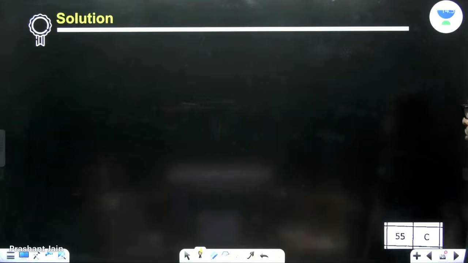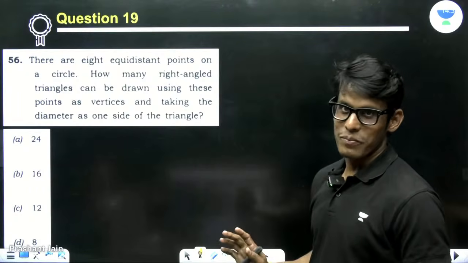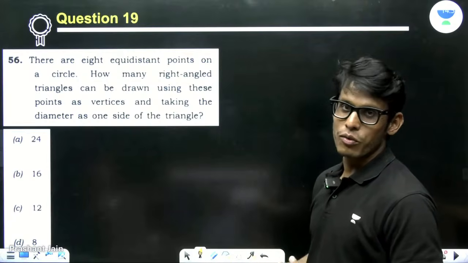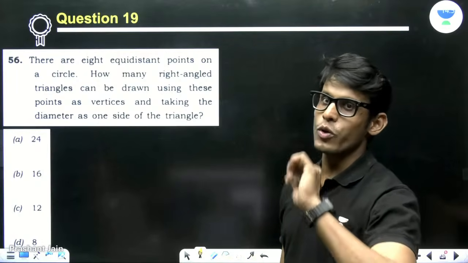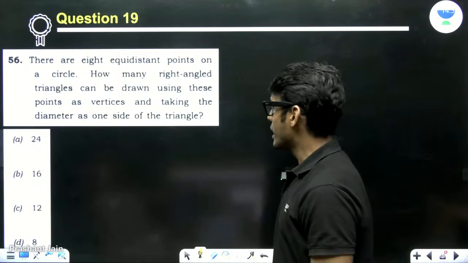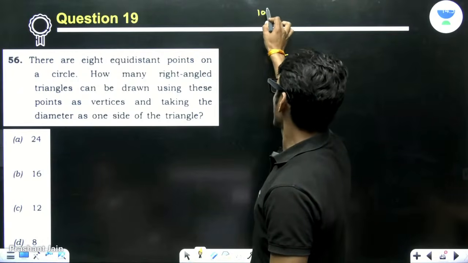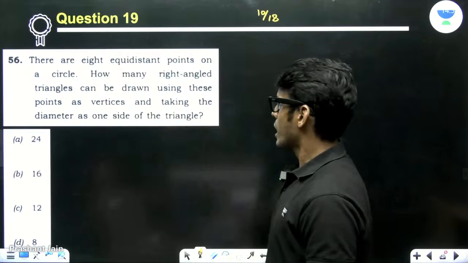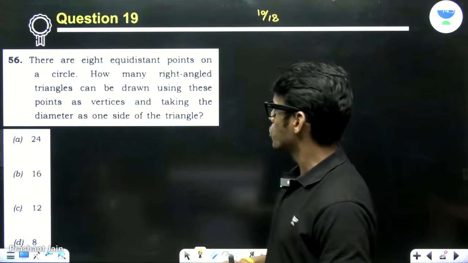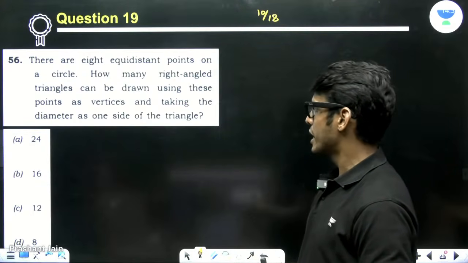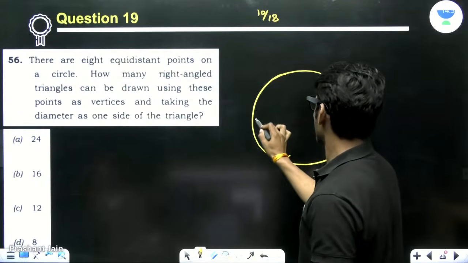Perfect. So this was a doable problem. Now this is a beautiful problem. This is, I think, exclusive for the learners who have studied geometry in class 9th and 10th. And I think all of you have studied it. So we were at 10 out of 18, right? There are 8 equidistant points on a circle. How many right angled triangles can be drawn using these points as vertices and taking the diameter as one side of the triangle? Now, they have made it very simple actually.